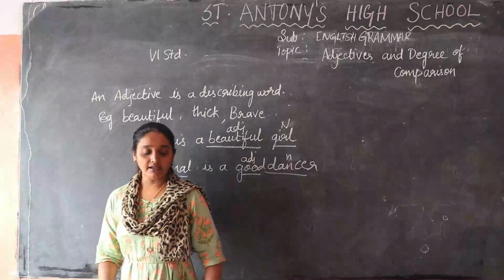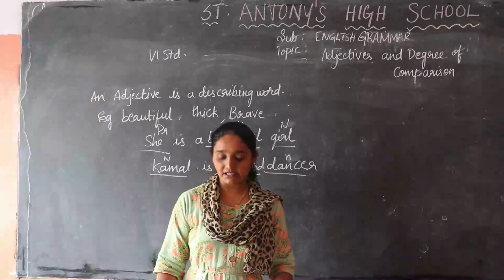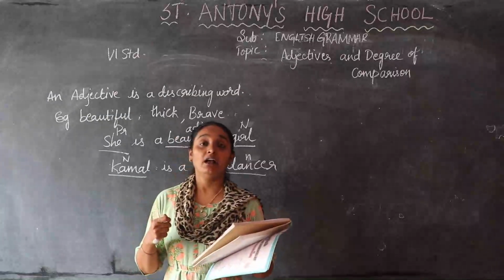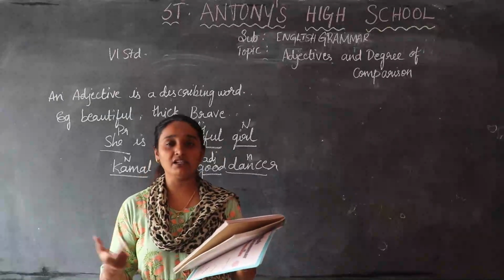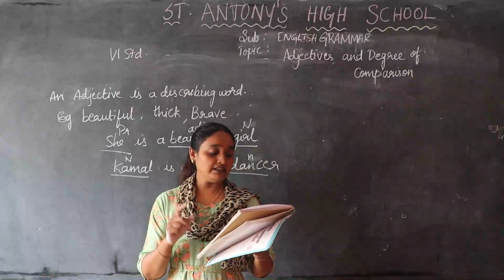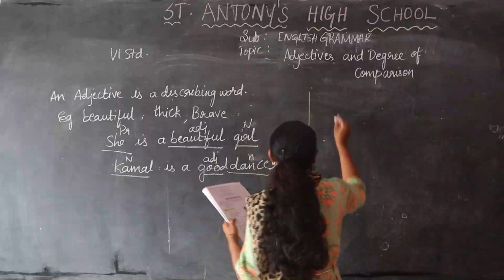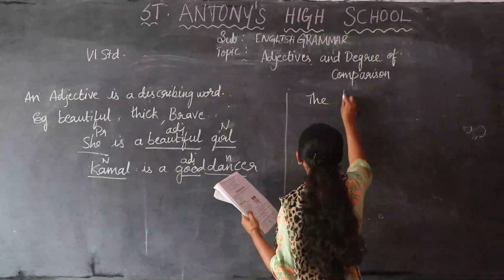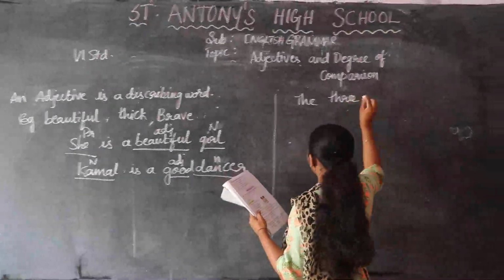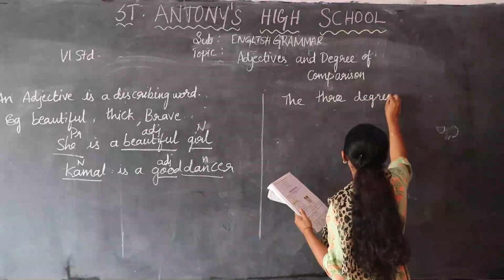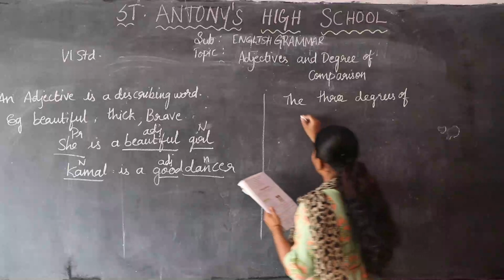Okay children. Next we have the degrees of comparison, the comparison of adjectives. How will you compare a person or things, anything? There it is described as three degrees of comparison.